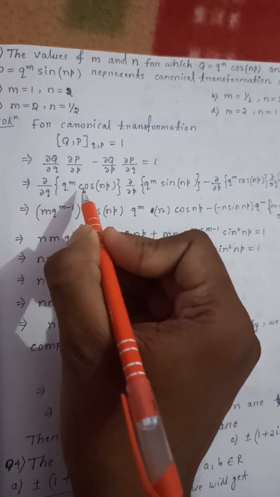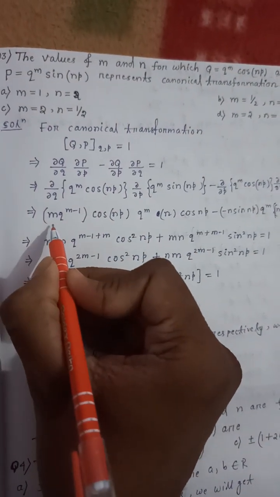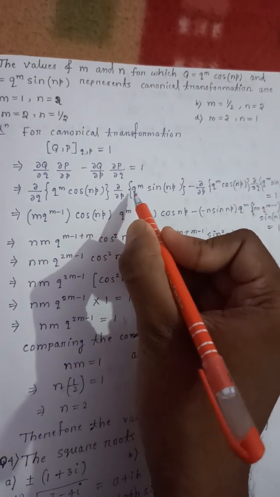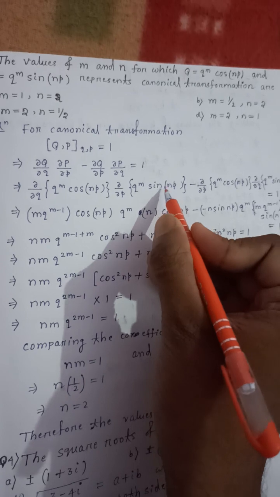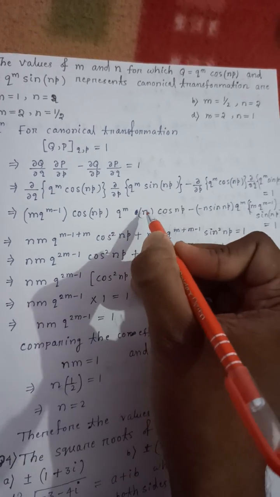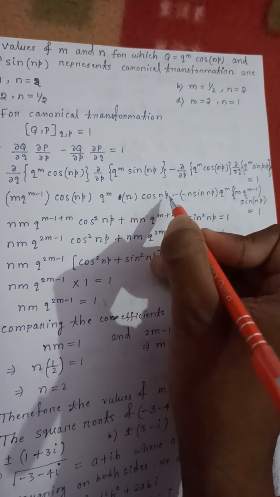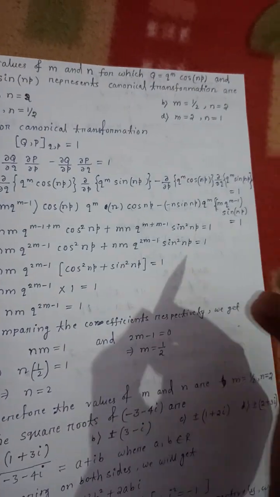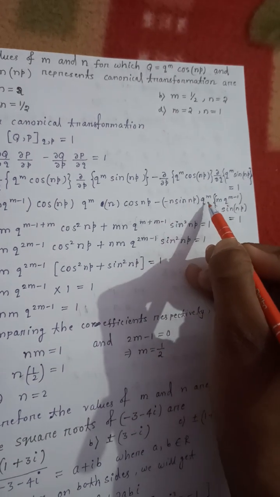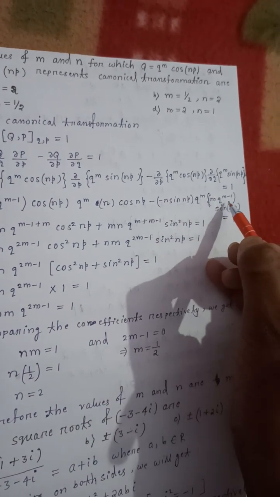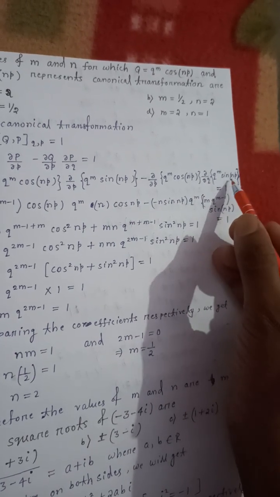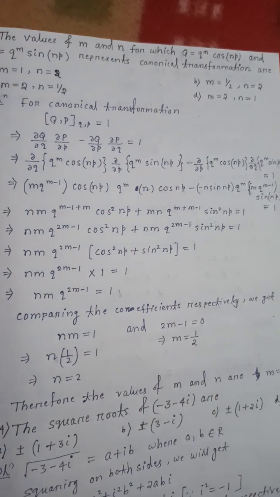Now del by del q of q to the power m, what will it be? It will be m q to the power m minus 1 cos np, and here q to the power m is constant, I take it outside, and when I take the derivative of sin np, n comes outside, so cos np. And minus del by del p of this will be minus n sin np, q to the power m, q to the power m minus 1 and sin np, equal to 1.